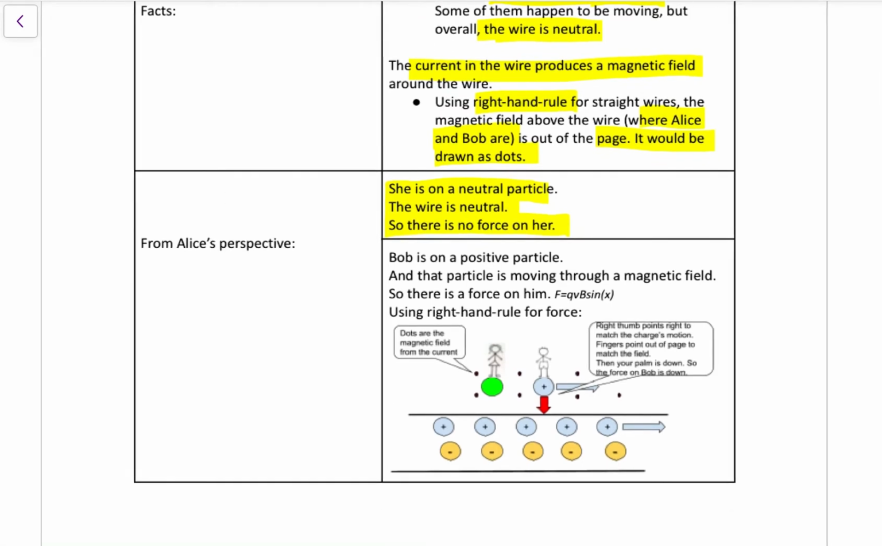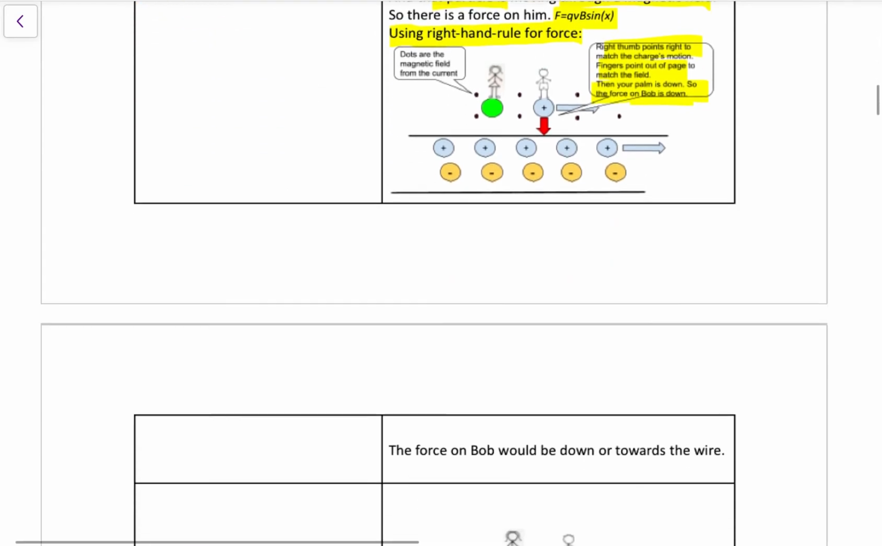But from her perspective, Bob on the positive particle is moving to the right. So we've got a positive particle moving through a magnetic field. That is classic motor principle stuff, the QVB sine angle equation if we needed it. The right hand rule to figure out the direction of force, I do the high five hand. We've got a positive moving to the right, so take your right hand, point your right thumb to the right. That happens to be in a magnetic field that's out of the page, so point your fingers out of the page. When you do that, you should get that your palm is downward. So from Alice's perspective, there's no force on her, but there's a force on Bob that is downward.